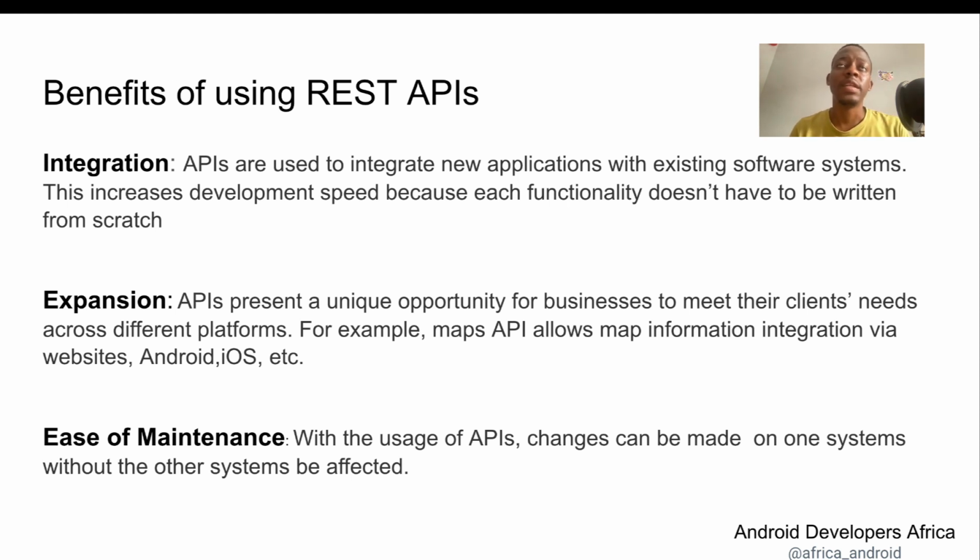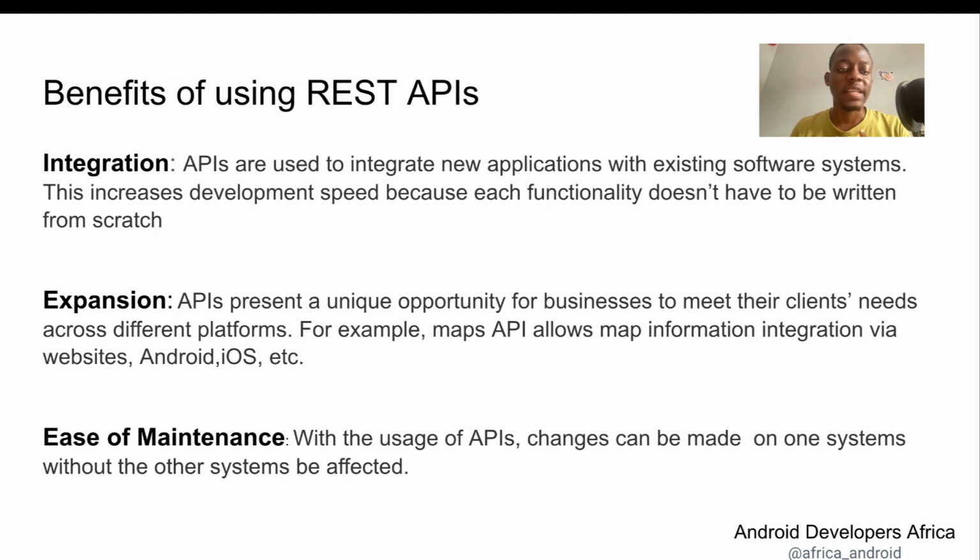For example, let's say that you already have an API which you've done to send SMS, and now you are developing a new application. Instead of writing code again that will send SMS to users, you just call the existing API. So APIs enable us to reuse code and to integrate existing code in our system. So that's the first one.